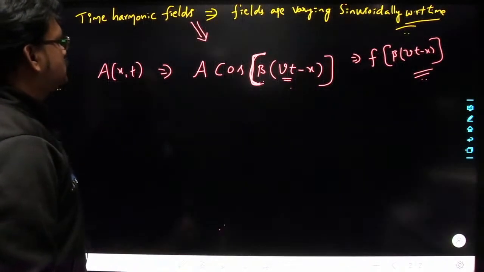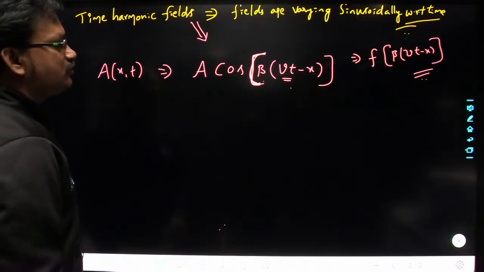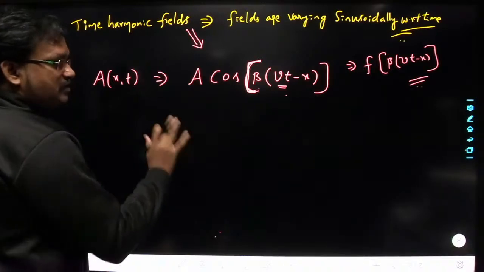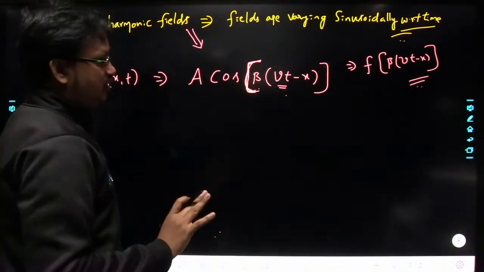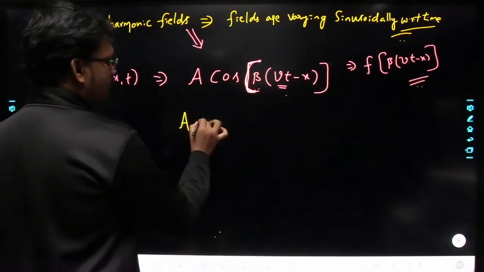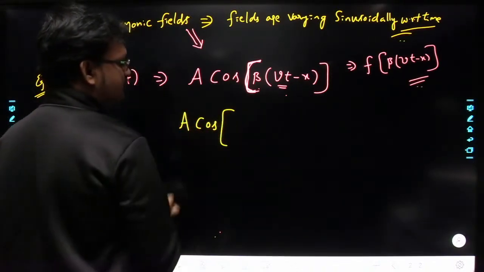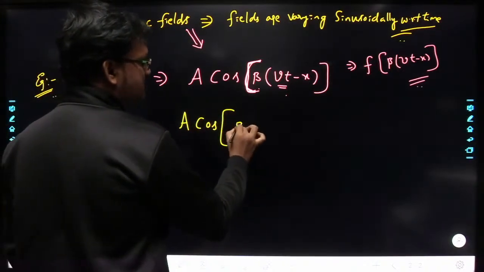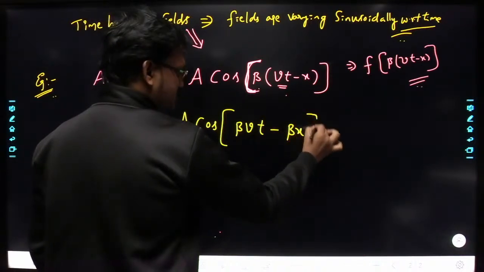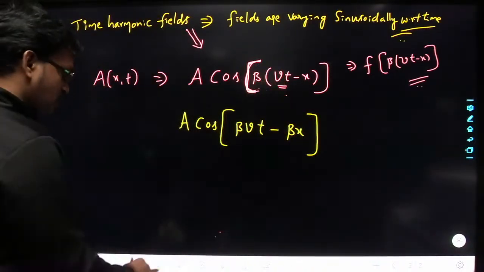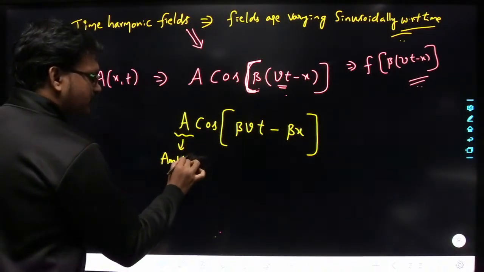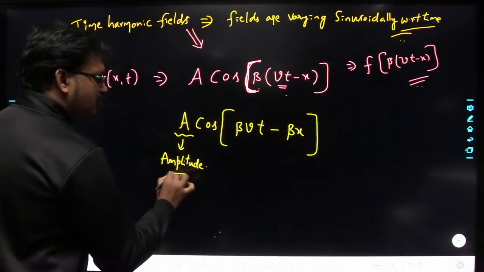So A into cos of beta into (vt minus x) is how we represent time harmonic fields. That means it has to vary sinusoidally with respect to time. Now if you observe this function, I can write it as A into cos of (beta v t minus beta x). Here A represents the amplitude of the wave.